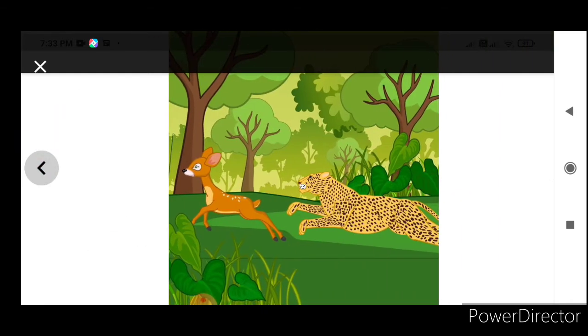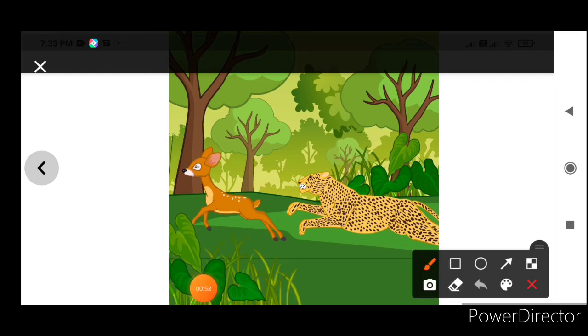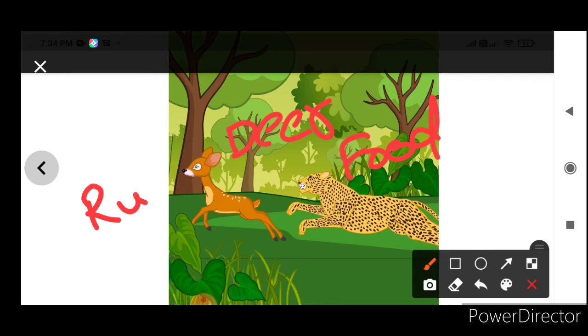What's happening? What is the response and what is the stimulus here? The stimulus is the tiger trying to catch the deer. It's trying to catch the deer to obtain its food. And the deer is running away. So running is the response. The deer is running, so this is the response shown by the deer. When its predator is coming behind it, the deer is running away. That's the response it's showing.